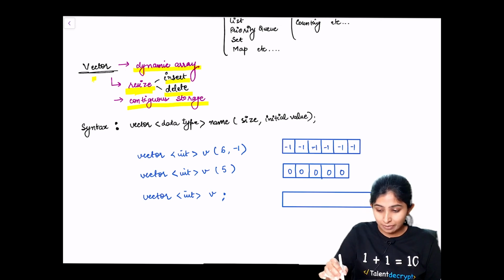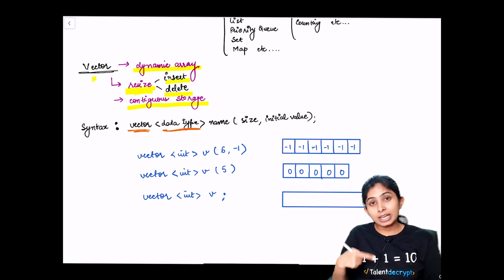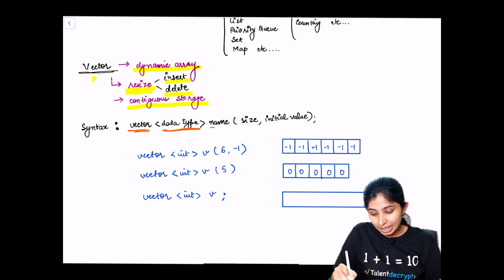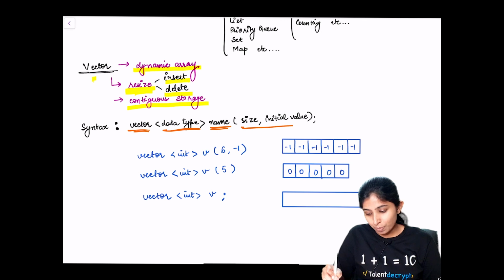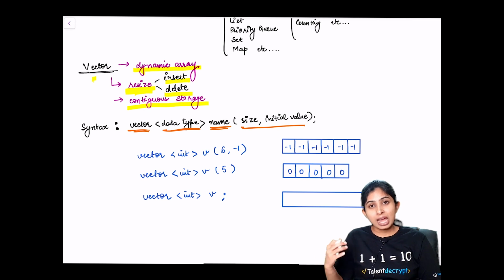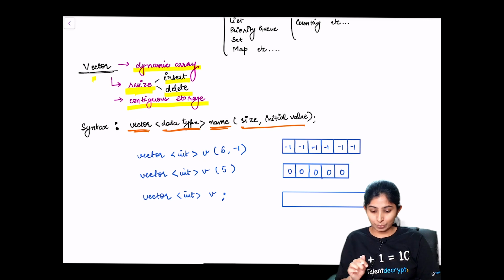So we can define a vector by writing vector, the data type of the elements that we want to store in a particular vector, the name or the identifier of our vector, and these are the two optional parameters, size and the initial value. Size refers to the size of the vector, and initial value is if we want to fill our vector with some initial value.